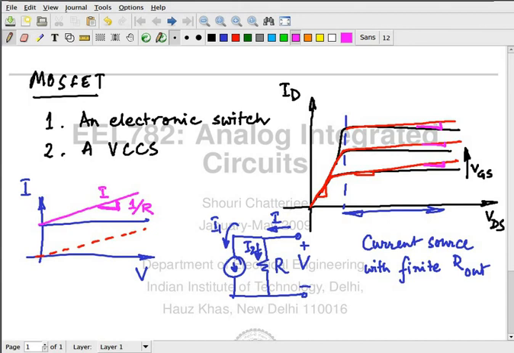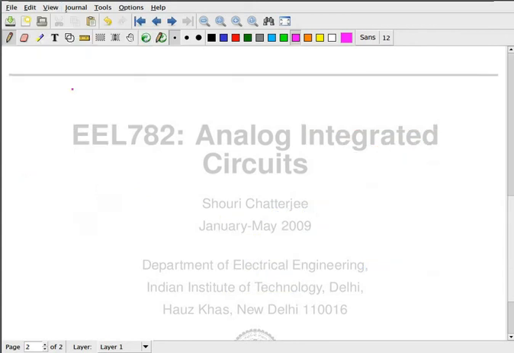Now the value of this current source is voltage controlled. So it's a voltage controlled current source in shunt with a resistor. What voltage is controlling this current source? The value of this VGS is controlling this. So the basic model for the MOSFET is something that looks like this.